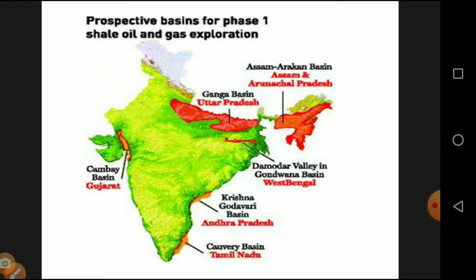The red color indicates them. In Tamil Nadu, we see the Cauvery basin, in the delta region, which has shale gas that can give gas for the production of electricity. At the same time it affects the groundwater level and pollutes the soil, turning it into junk soil.